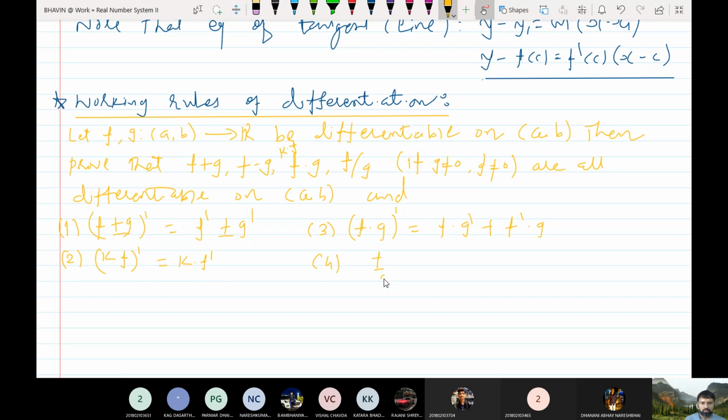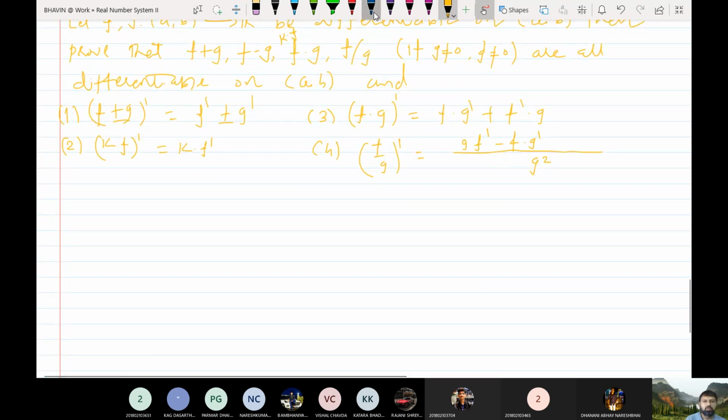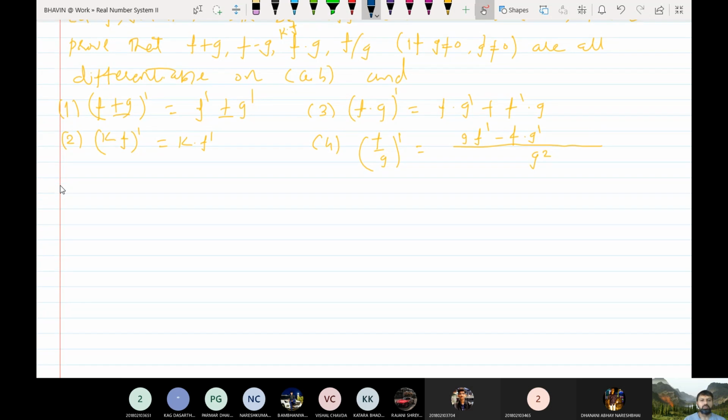What is the formula for f upon g? Just take g square in the denominator, g as it is, f dash, minus f, as it is, g dash. So this is the derivative of f upon g. Now I am not giving you the proof of all the quantities, but let me just prove one.